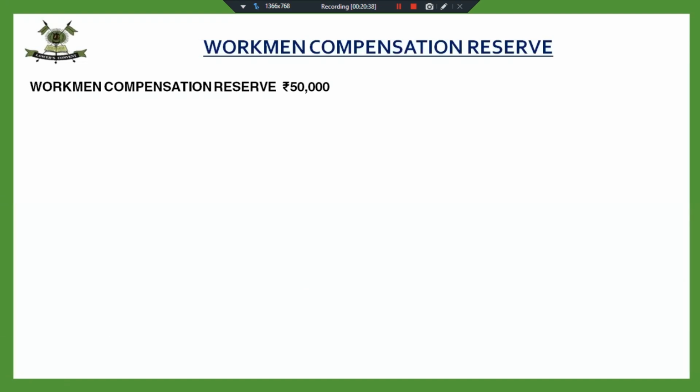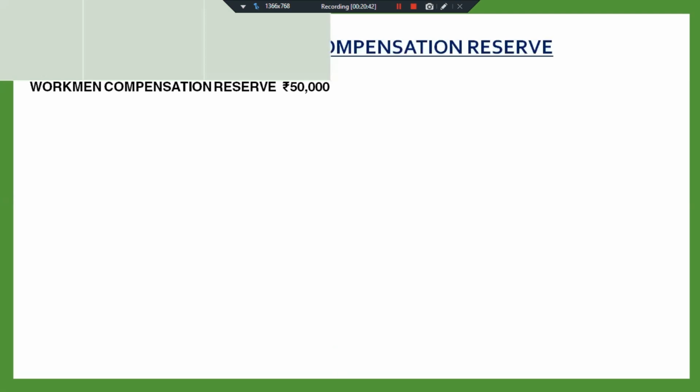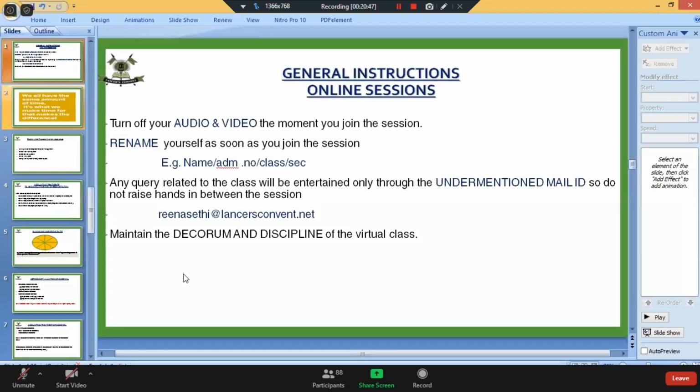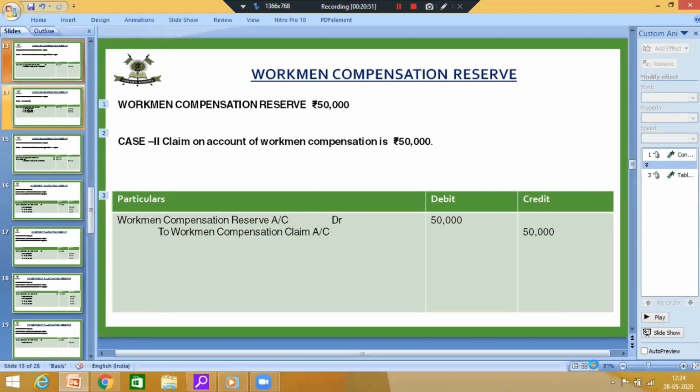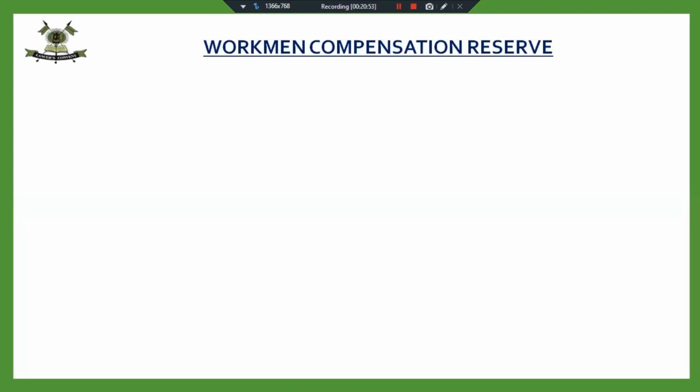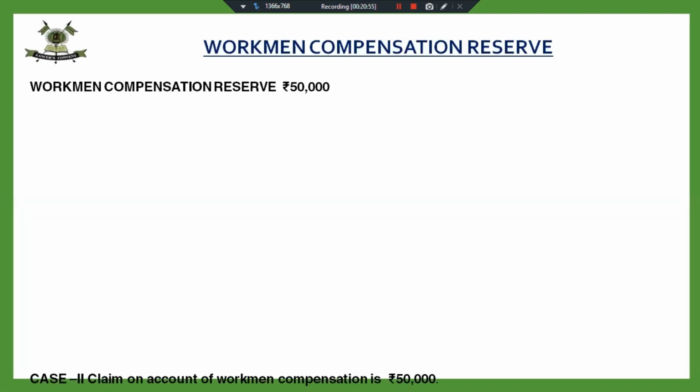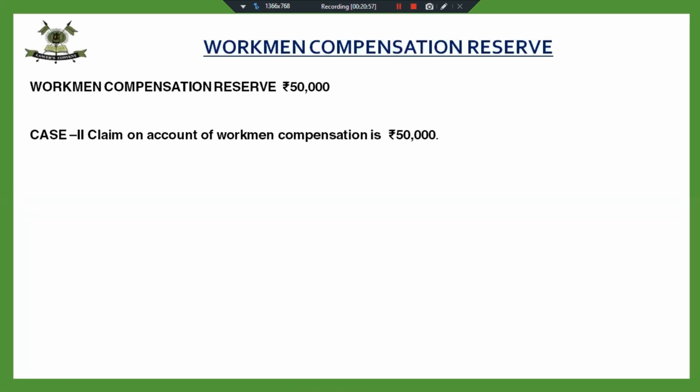Now the reserve is 50,000 and what is this? Just wait a minute. What has happened? If the reserve is 50,000 and claim is also 50,000, then what will happen?